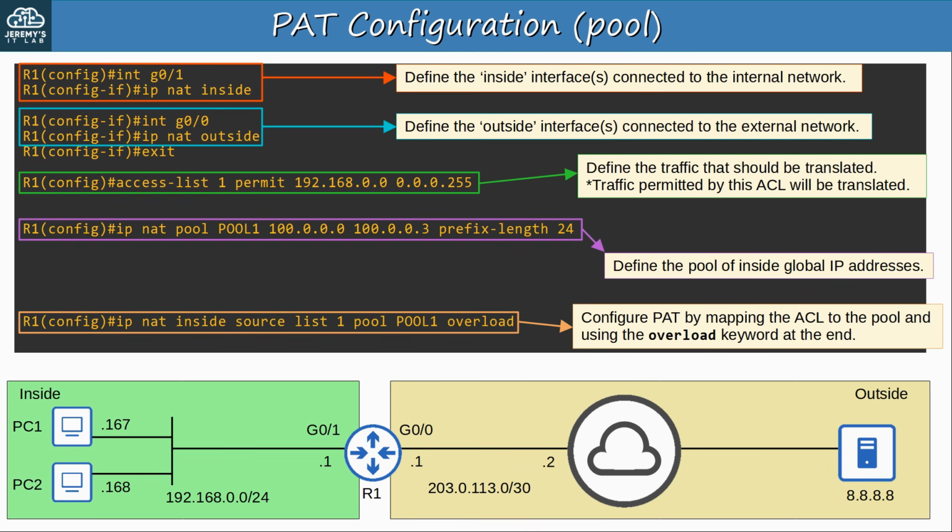Finally, the NAT statement itself. It's the same as for dynamic NAT, except at the end you use the keyword overload. IP NAT inside source list 1, pool 1, overload. So, PC1 and PC2 both send DNS requests to 8.8.8.8. Let's take a look at the NAT translations and statistics on R1.